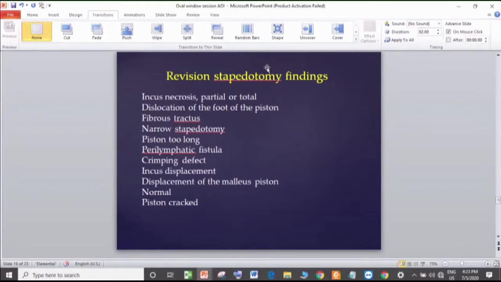Now, this is an important one: incus displacement. Can I ask one thing? In the primary situation, like when I was operating, if somebody happens to dislocate the incus, what is the primary thing you would do there? What would be your overall scenario management?